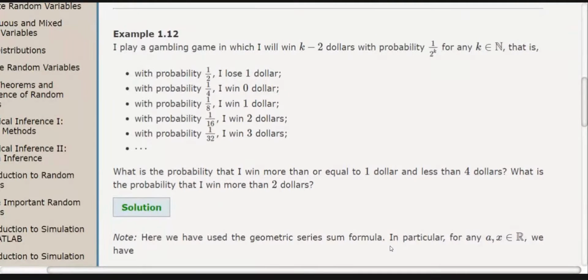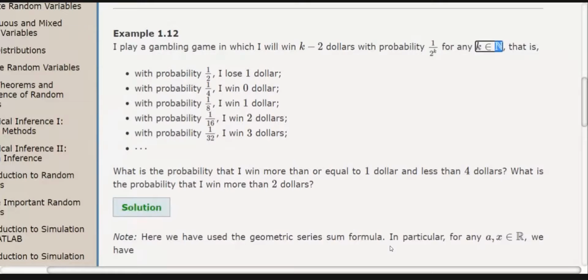Okay. So with the probability 1 by 2, I lose $1. You can see here, in the game I will win k minus $2 with the probability 1 by 2 raised to power k for any natural number. In international notation, they use this kind of N with a double slant line, and this symbol is used for the set of natural numbers.